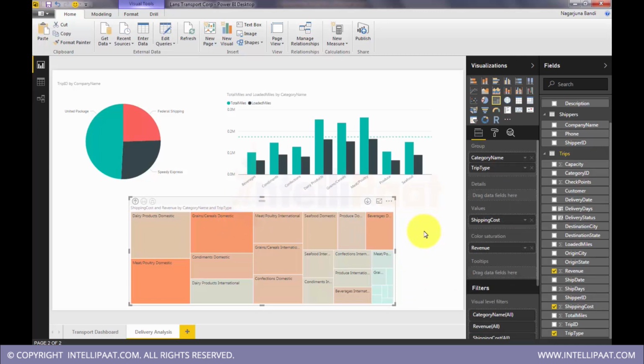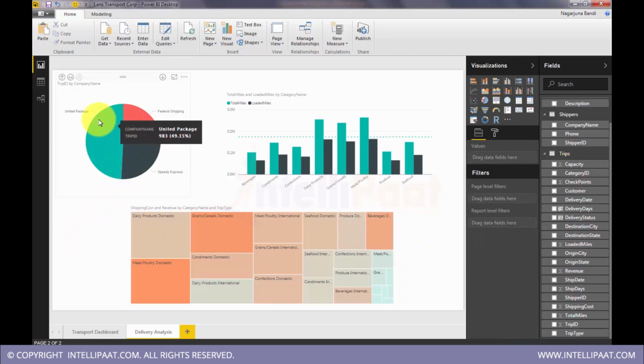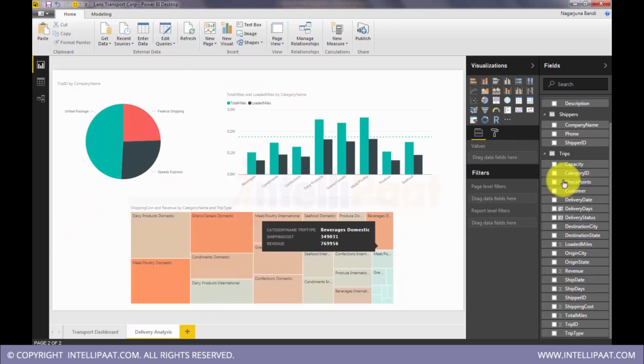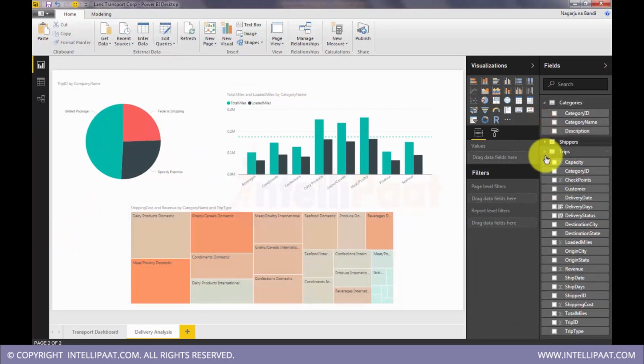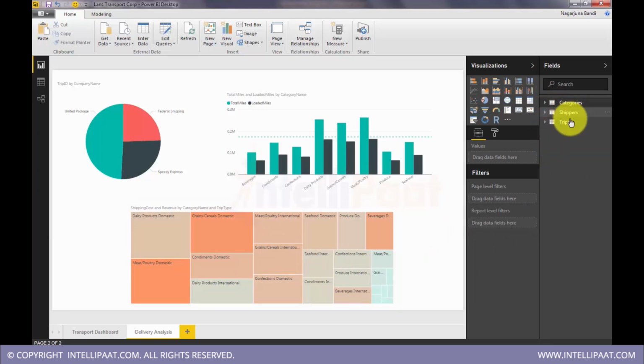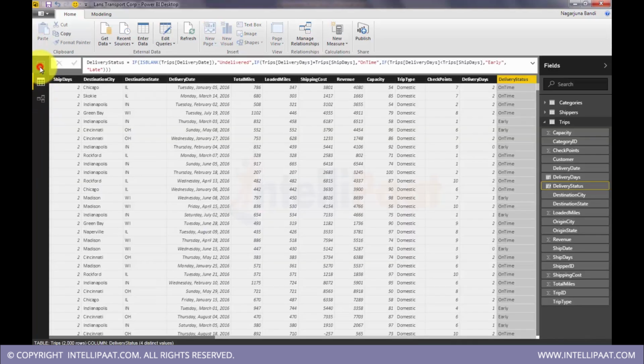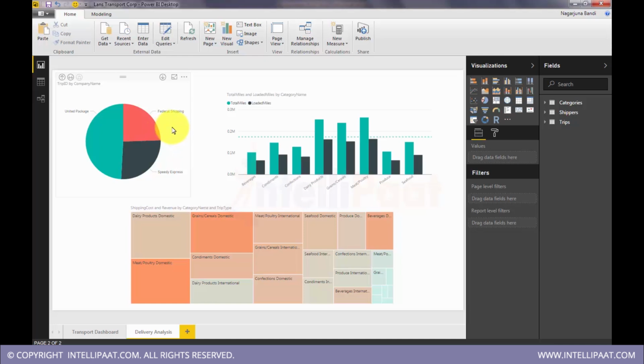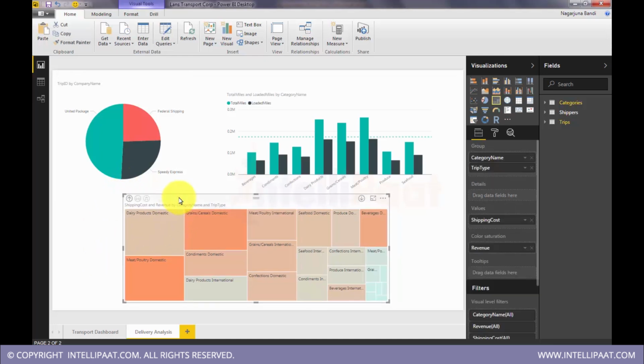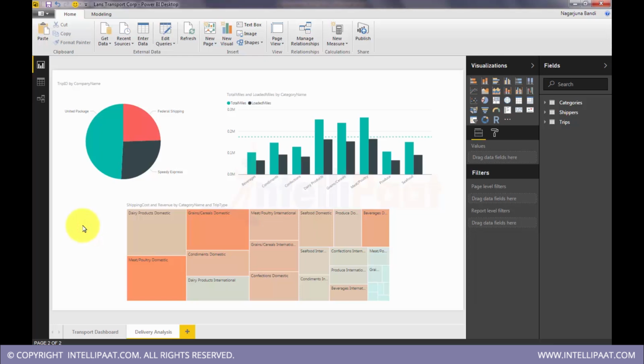One important thing that I want to tell here is, we are showing data on all these 3 visualizations from 3 different data sets. Shippers is coming from the shippers data set, categories is coming from the category data set, and revenue, spend, the number of trips is coming from this data set. But still we are able to successfully create these visualizations without much conflict, because the relations are well created between these 3 data sets. So that is a good thing. We can create visualizations from multiple data sets very conveniently in Power BI. A single visualization can be created from multiple data sets very effortlessly.